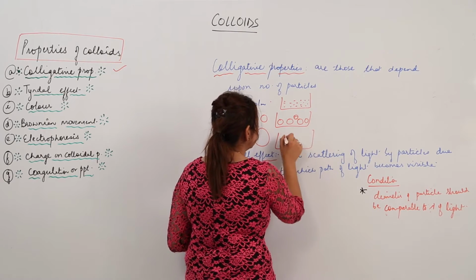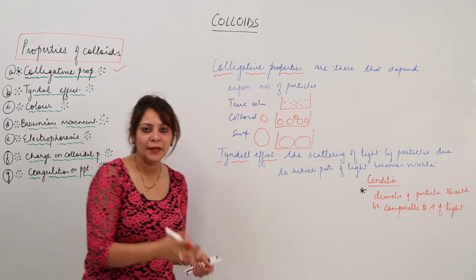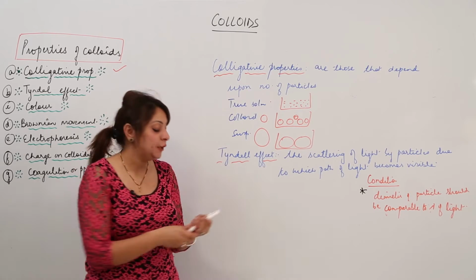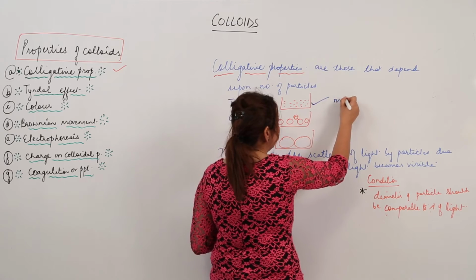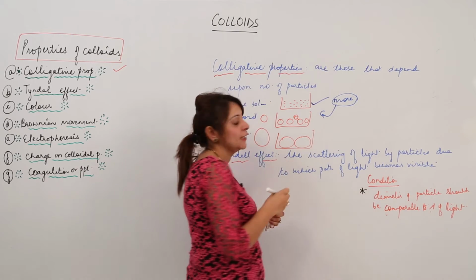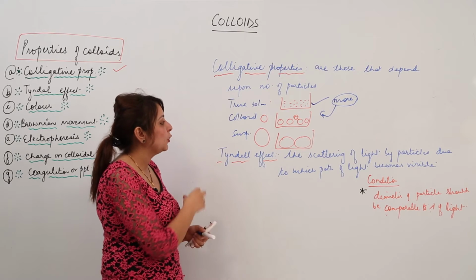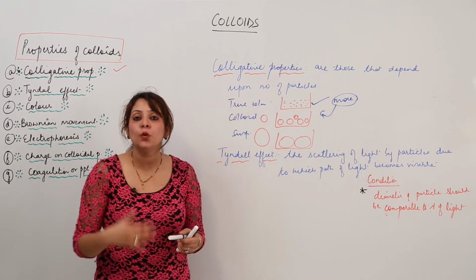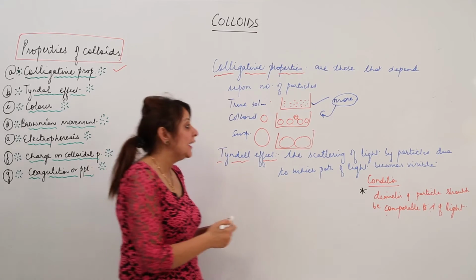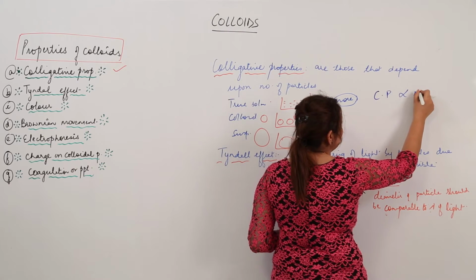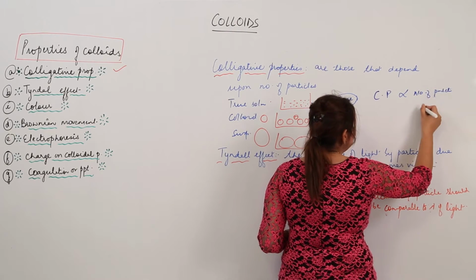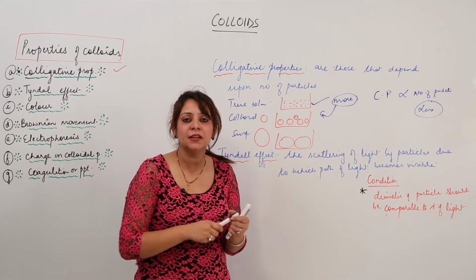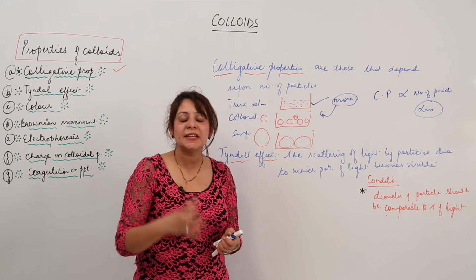And when we talk about suspension, let us say that there are only 2 particles occupying per unit mass. So as we see, in true solutions the number of particles per unit mass is more, because they are smaller in size as compared to the colloids. So the number of particles per unit mass is more in case of true solution and less in case of colloids. And as we know, colligative properties depend upon the number of particles. So the number of particles is less in colloids, because the size is big, so they are occupying less.